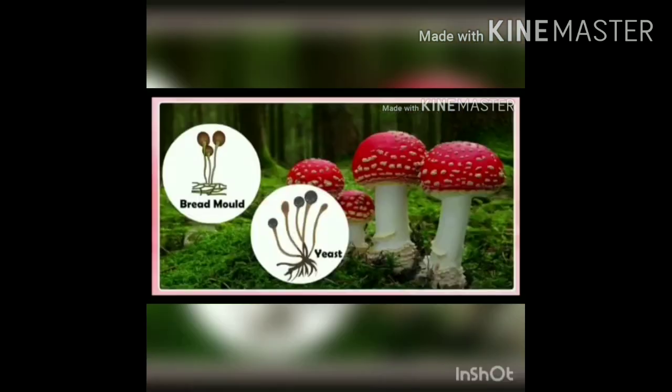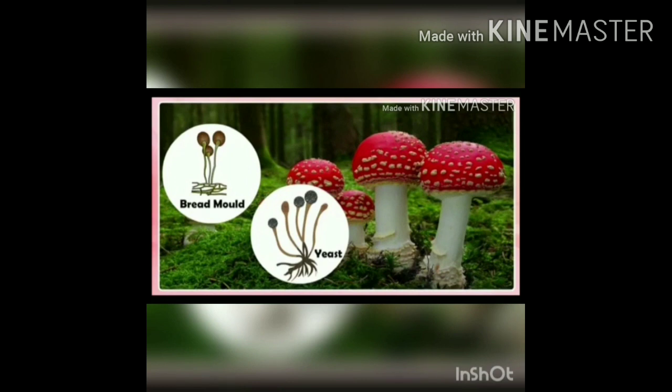Or take a piece of bread and spread water over it and leave it in a moist, warm place. After 2-3 days, you can see cotton-like threads spread on the piece of bread. These organisms are called fungi. They have a different mode of nutrition. They absorb nutrients from the bread.